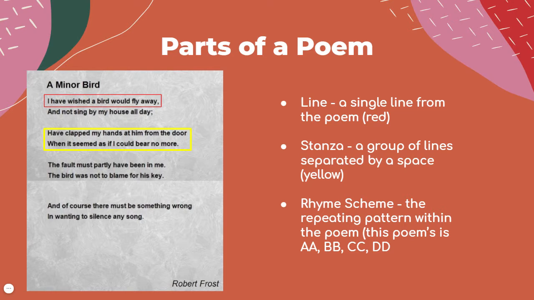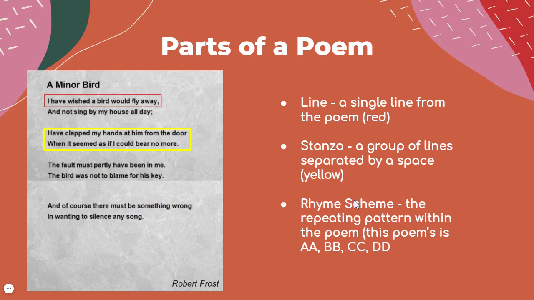Alrighty. So let's go ahead and look at parts of a poem because poems do have different parts to them. So as you can see in red, that is a line from a poem. So it's a single line. And then we have a stanza, which is a group of lines that are separated by a space. So you can kind of see that in the yellow box here. So this poem would have 1, 2, 3, 4 stanzas.